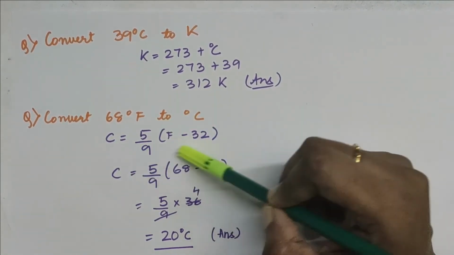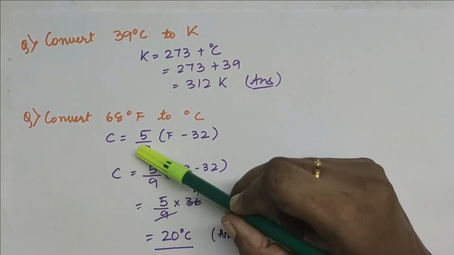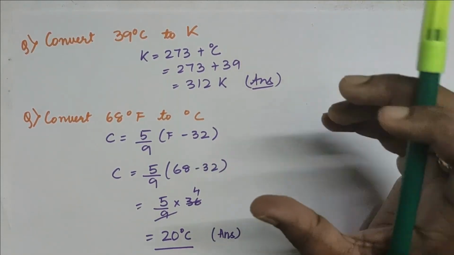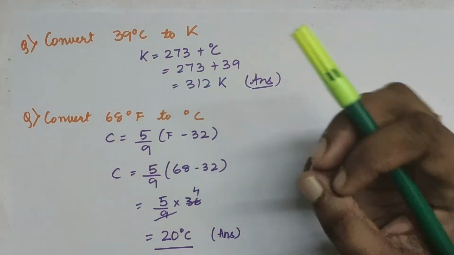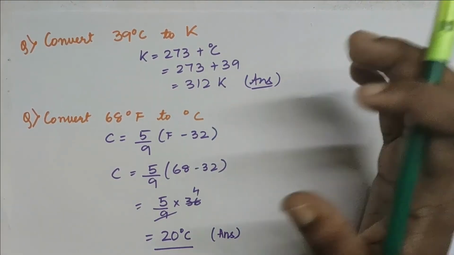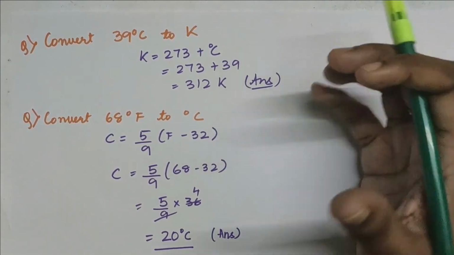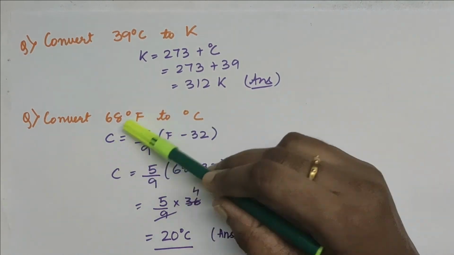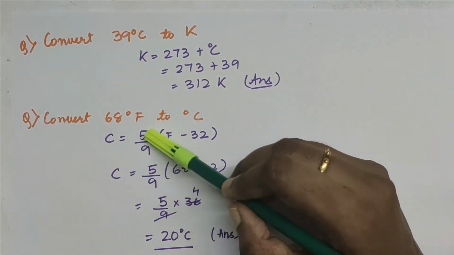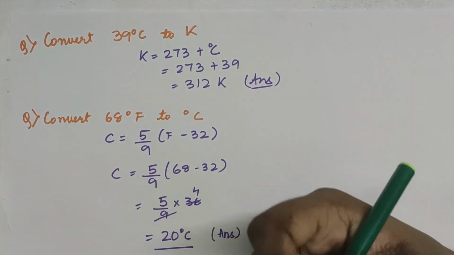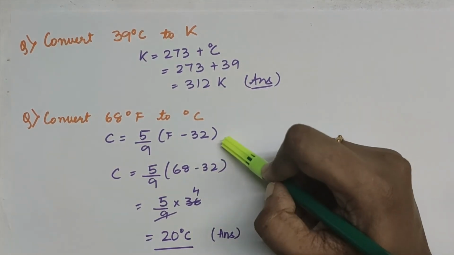So the formula that I showed you previously was C = 5/9 × (F − 32). Now this formula is derived because there is a difference of 100 in Celsius and 180 in Fahrenheit. So when the calculation is done, the derivation comes to this, that is C = 5/9 × (F − 32). So you need not go into the detail of derivation, you just need to remember this formula.